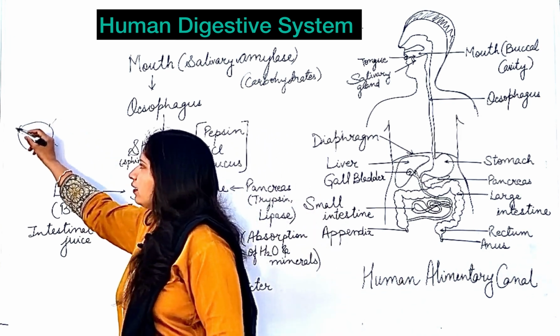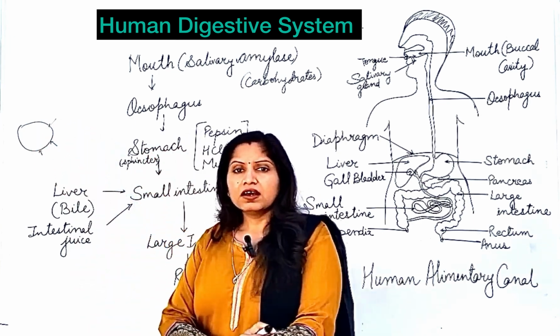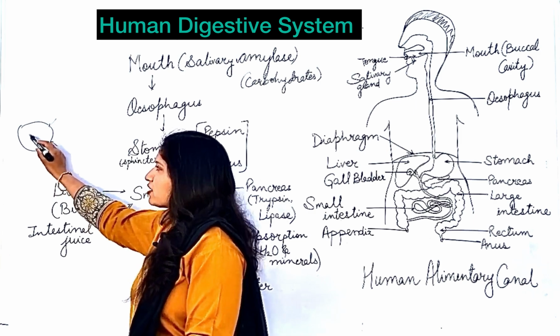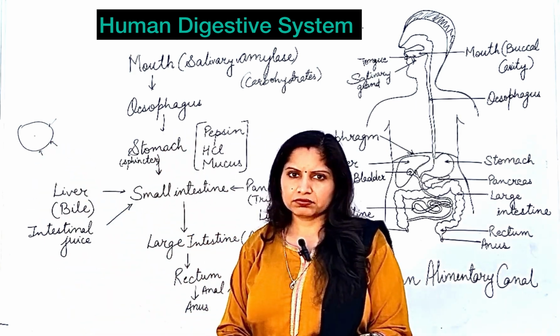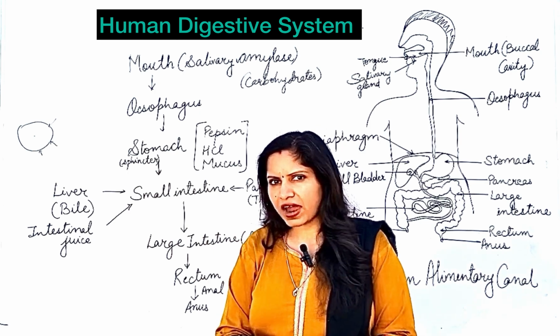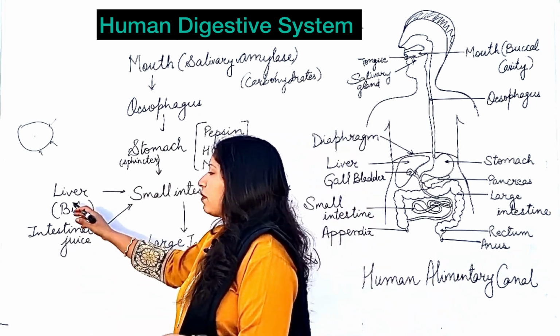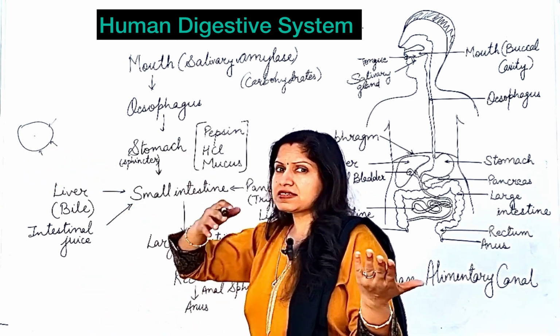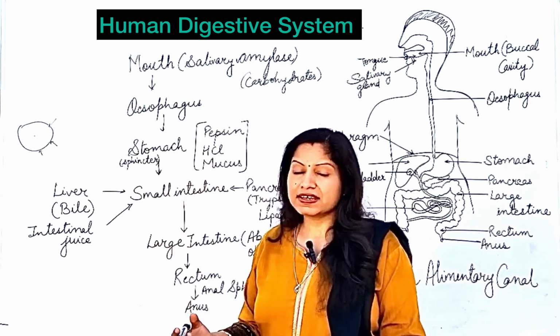Only the digestion of the fat that is there at the surface will happen. There will be no digestion of fat that is present inside this spherical structure. Fats always form big globules. So how to digest the fat now? For that, the bile makes emulsification of fats.